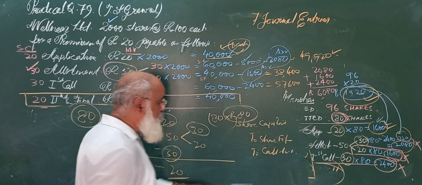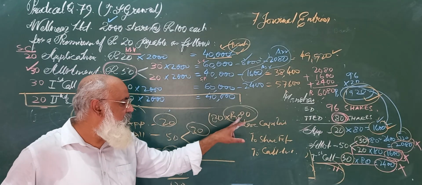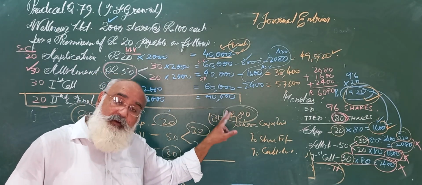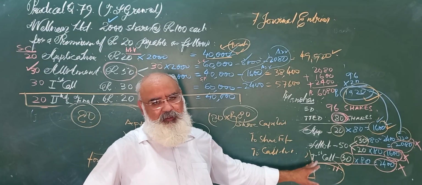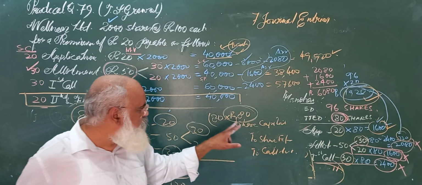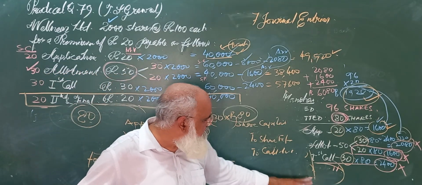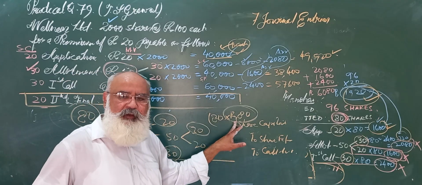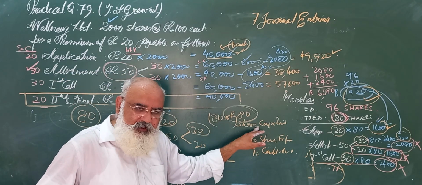So here students make mistakes. They are cancelling 80 shares, they will write 100 rupees here. You will write 100 if the company would have asked all the rounds. If the company would have asked the second call also, then you could have written 100 rupees here. But now the second call has not been asked, only up to 80 rupees were asked from everyone. So in reversing the entry, here it should be 80.